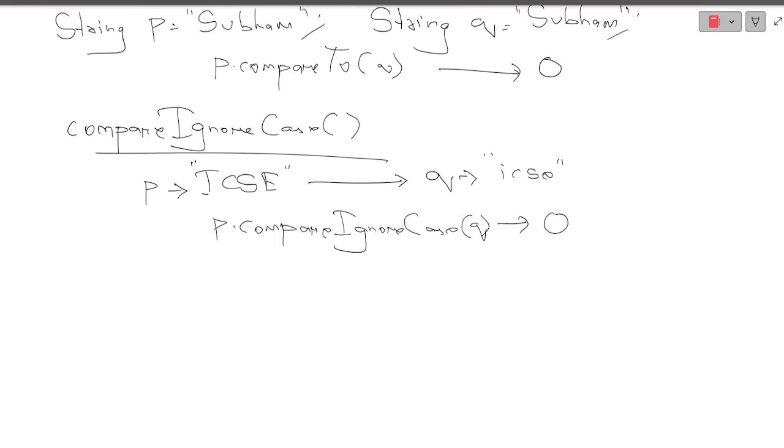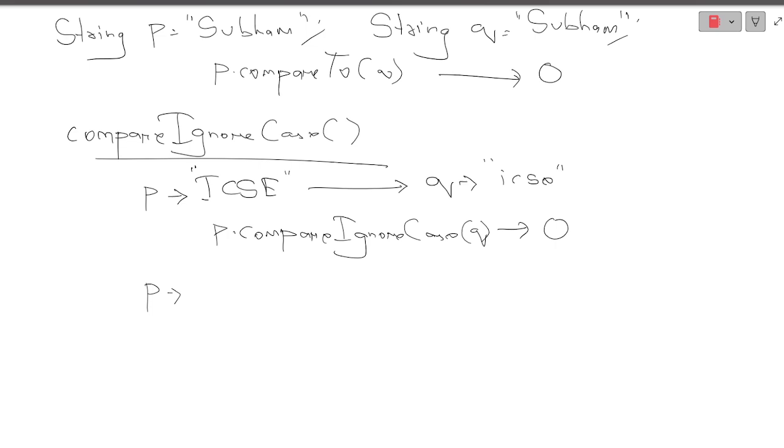Now what if their characters are different? Let me explain. Suppose this is apple and this is ball. In compareTo, the ASCII value of this uppercase was subtracted with the lowercase b. But here, every character will be converted to a single case. Like A is 65, that means it will subtract with uppercase B, that is 66, and it will result in -1.